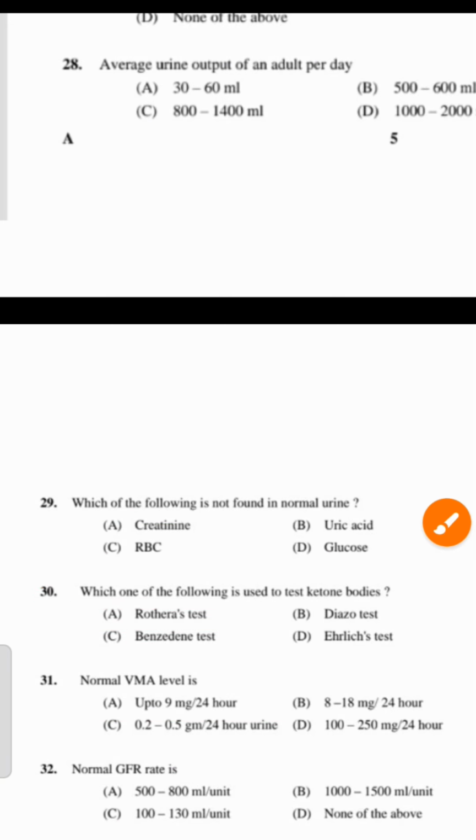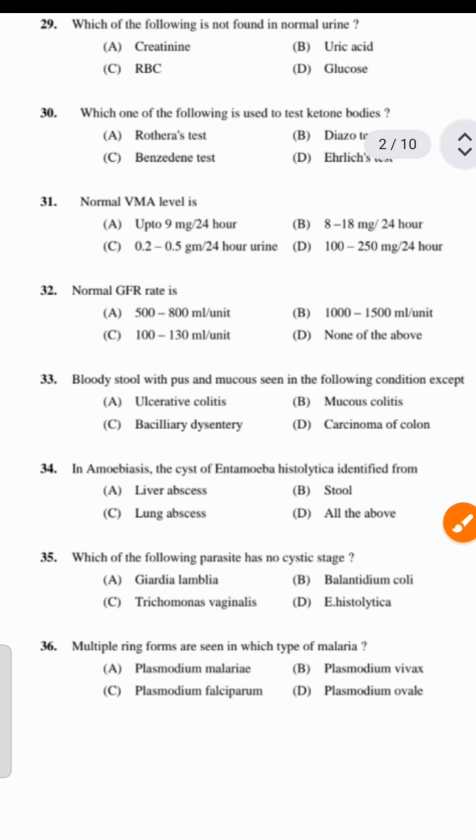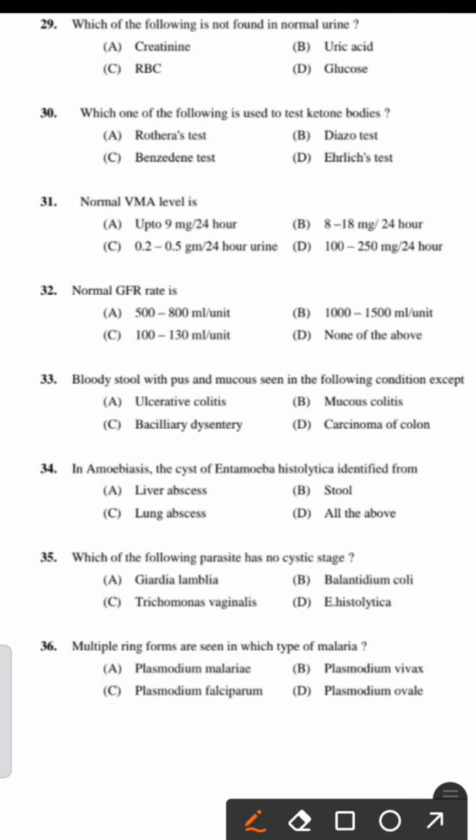Next one. Question number 32. Normal GFR rate is 500 to 800 ml per unit, 1000 to 1500 ml per unit, 100 to 130 ml per unit, none of the above. The right answer is option C, 100 to 130 ml per unit.